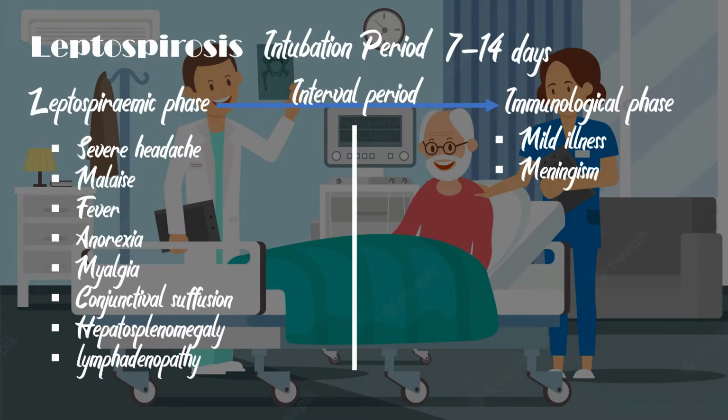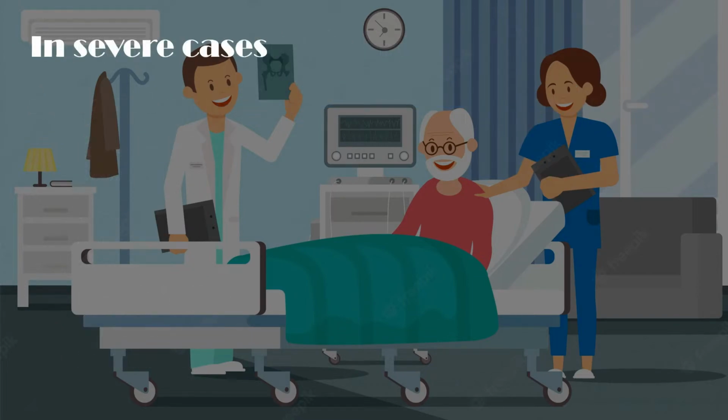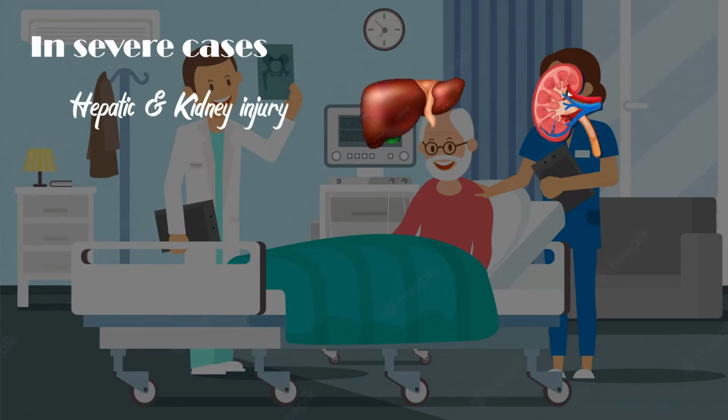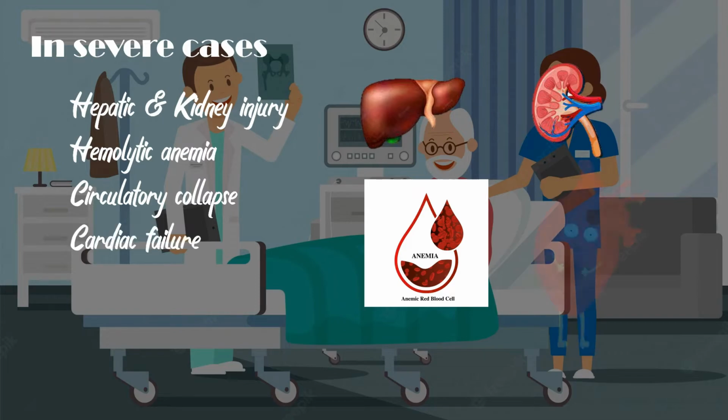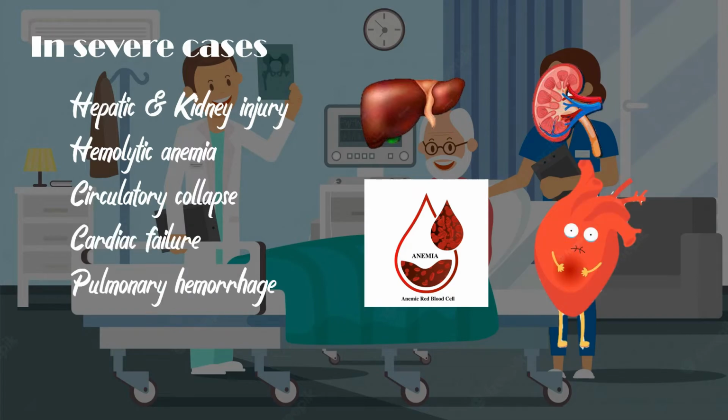In severe disease, there is no clear distinction between phases. After developing initial symptoms, patients progressively develop hepatic and kidney injury, hemolytic anemia, and circulatory collapse. Cardiac failure and pulmonary hemorrhage may also occur. Mortality is around 10%, rising to 15 to 20% in the elderly, even with full supportive care.